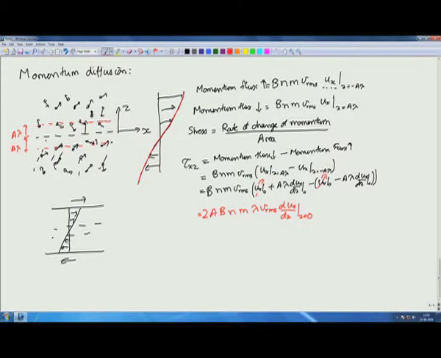So, this is the expression for the shear stress, and from this we have to determine the viscosity. This contains the coefficients A, B, N, M, lambda, V RMS. Compare that with Newton's law for viscosity, tau xy is equal to tau xz. My apologies.